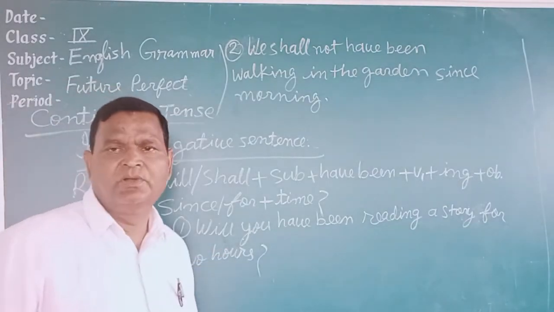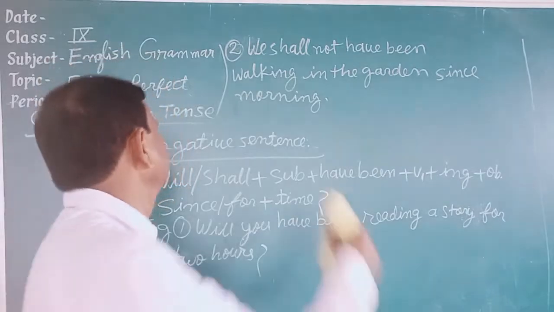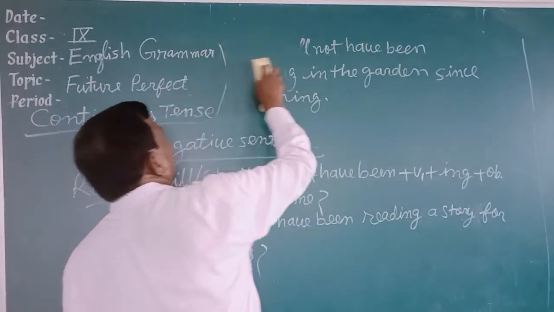Students, one more example of this you can take.